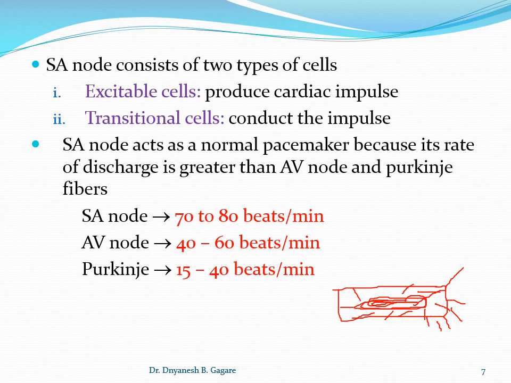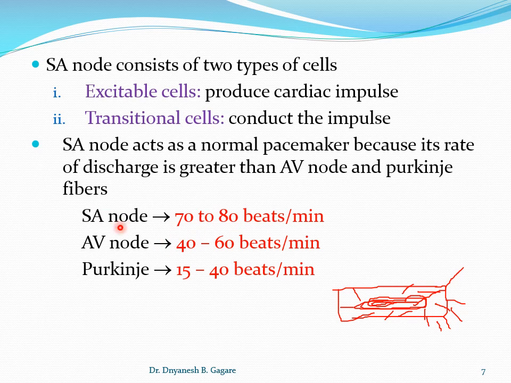So this is the SA node. And you know, the SA node acts as the normal pacemaker because its rate of generation of impulses is higher compared to the AV node or Purkinje fibers. The rate of generation of impulses in the SA node is 70 to 80 impulses per minute. That's why the heart rate is 70 to 80 beats per minute.